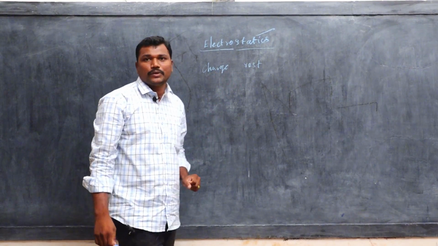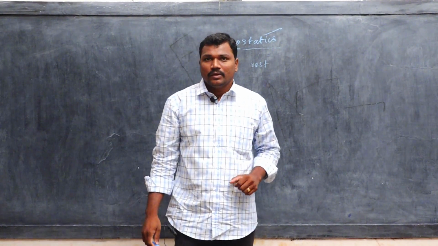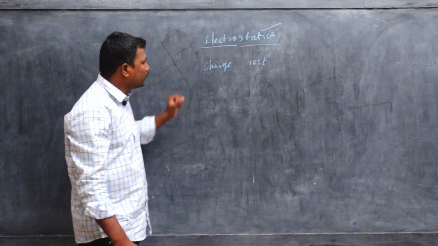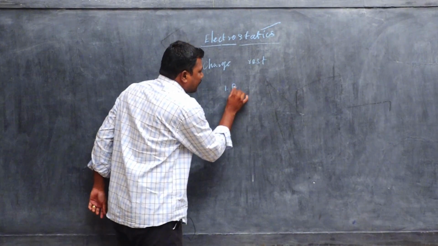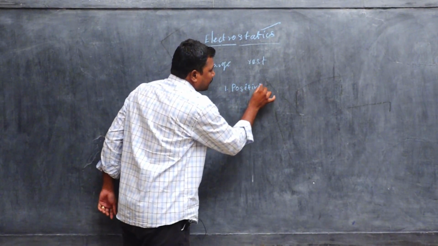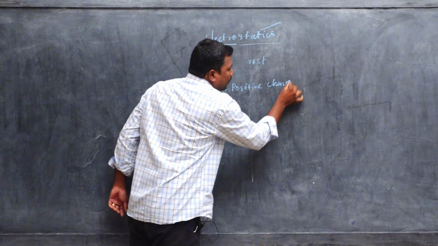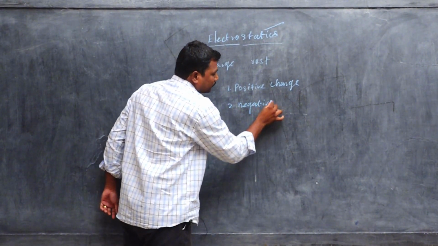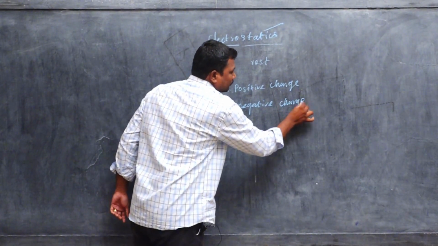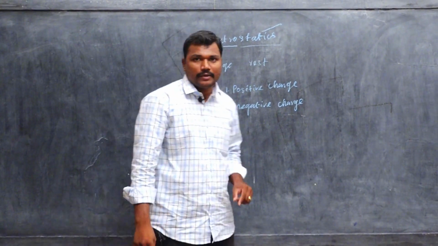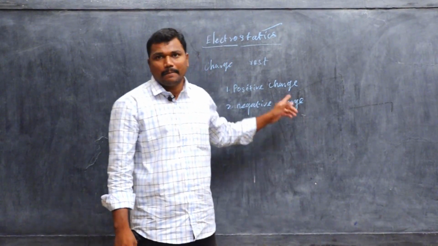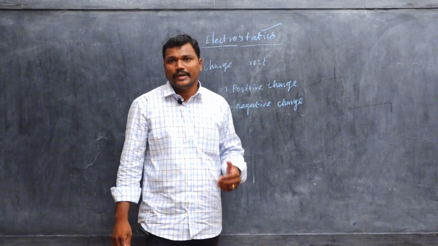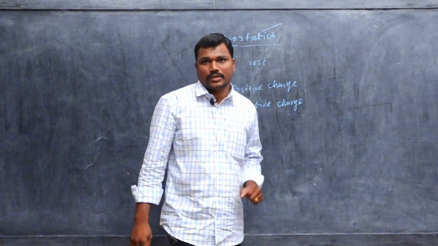Charge can be classified into two types. Naturally, you have already learned in the lower class section, charge can be classified into two types. One is called positive charge. Another one is negative charge. The positive charge is nothing but loss of electrons, so it is called positive charge. Negative charge is nothing but gain of electrons, so it is called negative charge.